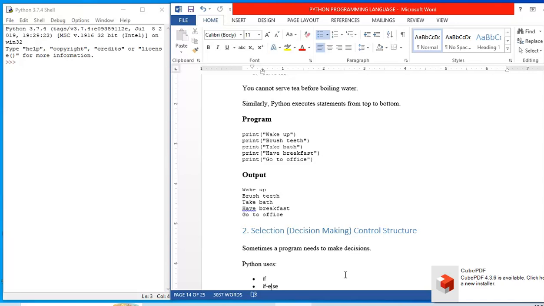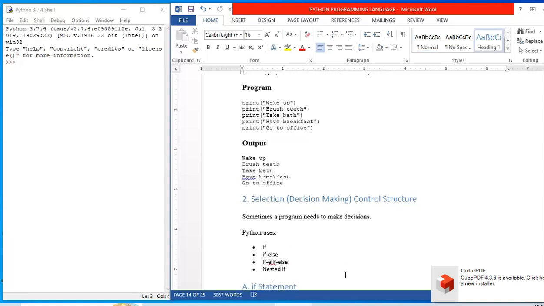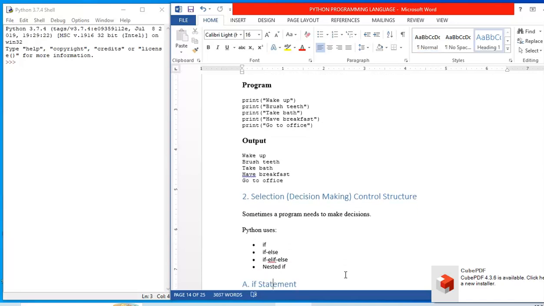Now let us see selection, that is, decision making control structures. Sometimes a program needs to make decisions. So not always all the steps get executed in the program. If the logic is such that something should get executed and some remaining should not get executed if the condition is true, then we go for selection statements or decision making control structures. Python uses if, if else, if elif else, and nested if statements.